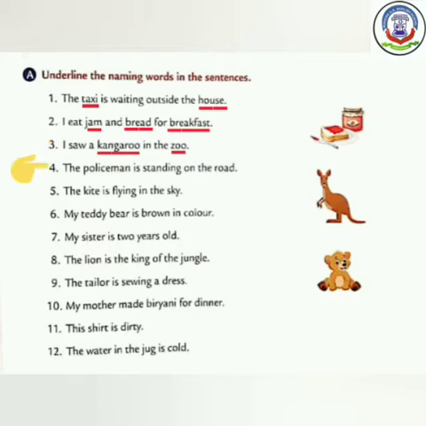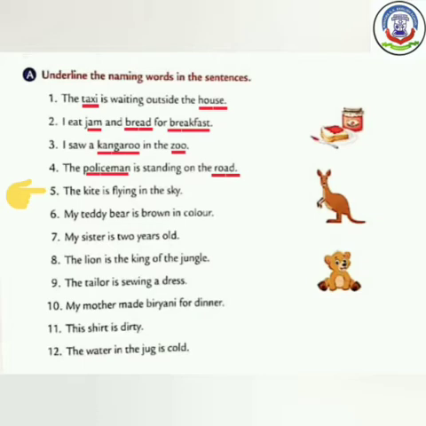Number 4. The policeman is standing on the road. Here, policeman is a person and road is a place. So we have to underline both these words. Number 5. The kite is flying in the sky. Yes, kite is a thing.